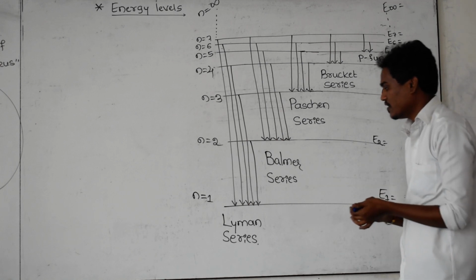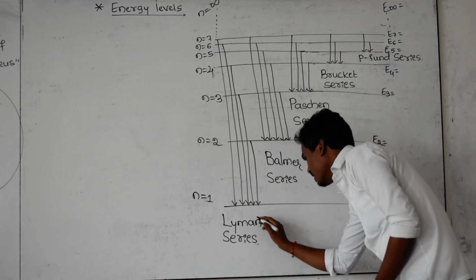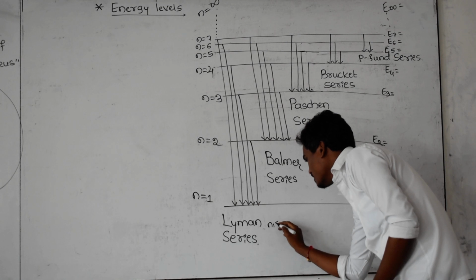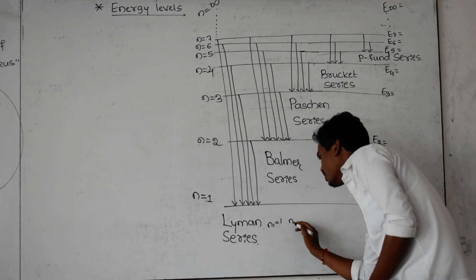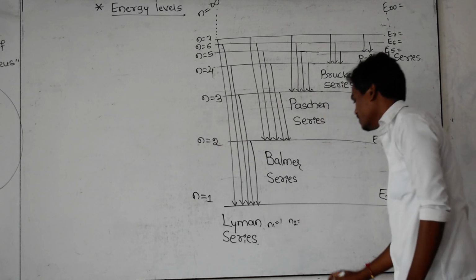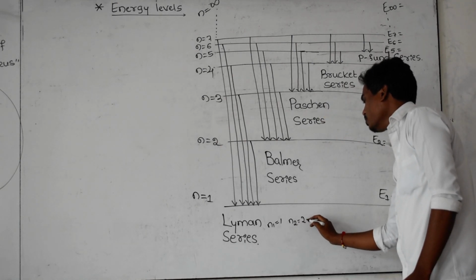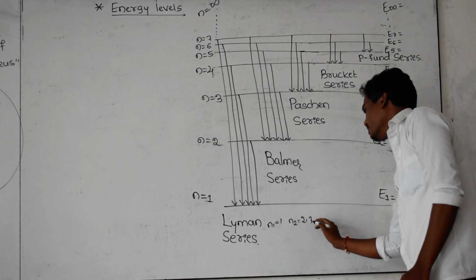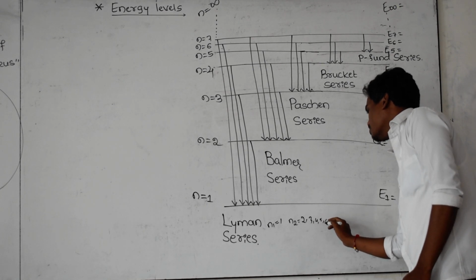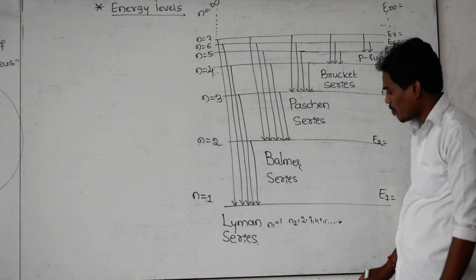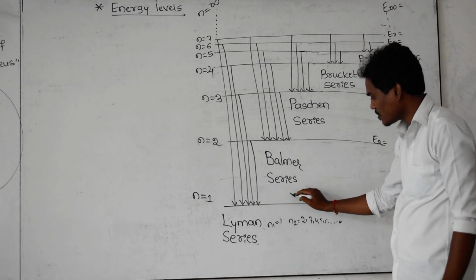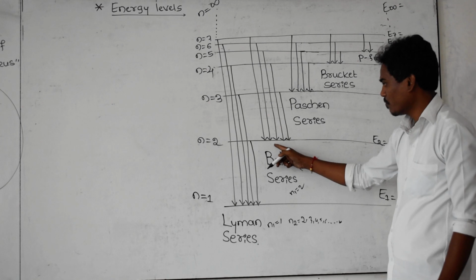Therefore, whenever we are taking the n value here, n1 is equal to 1. This is a fixed value. But whenever we are taking the n2 value, it starts from 2 for the Lyman series, next 3, 4, 5, 6, and so on up to infinity. For the Balmer series, what is the ground state? n1 is equal to 2.